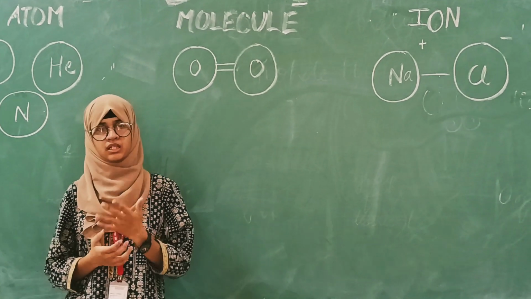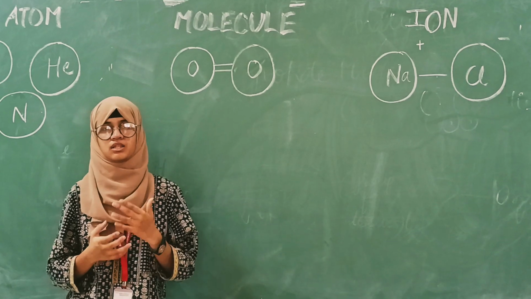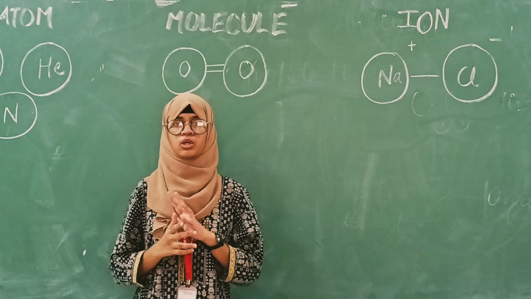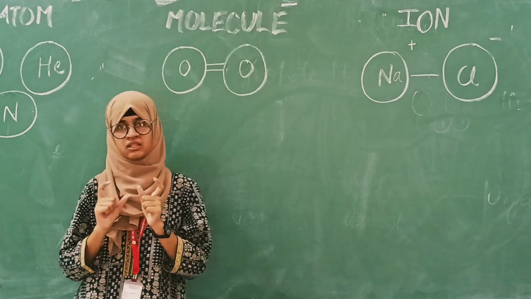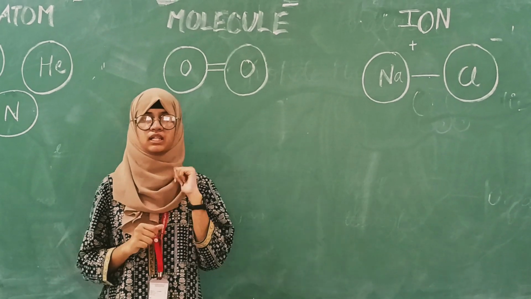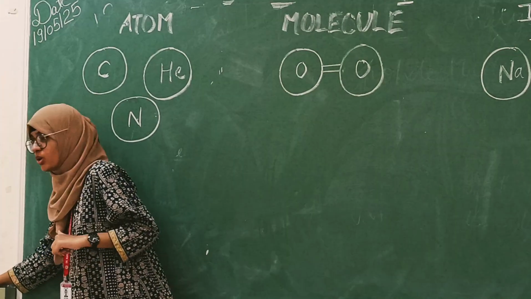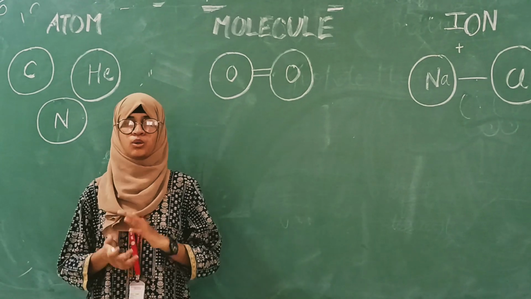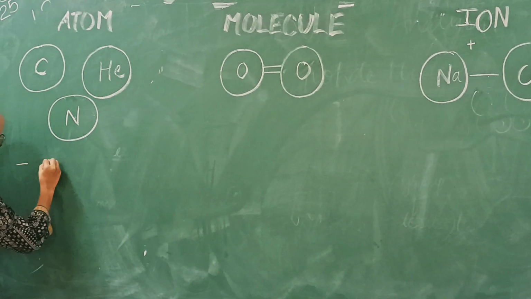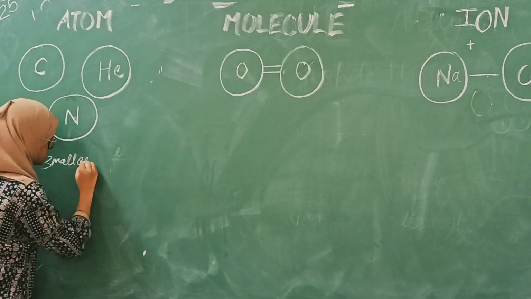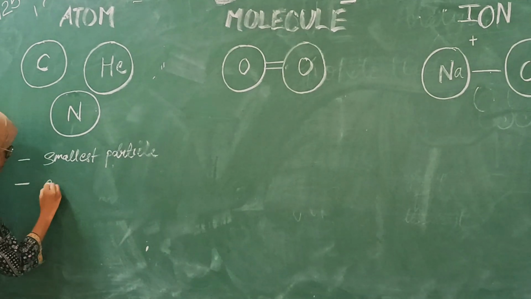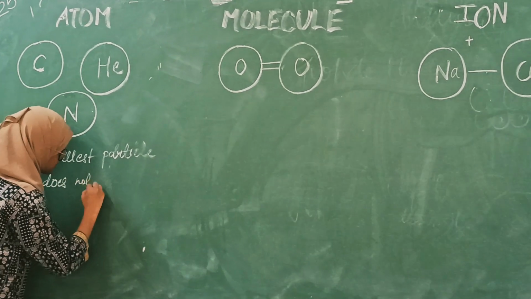Ancient Indian and Greek philosophers have suggested that if we keep dividing matter, a stage will come where further division will not be possible. That indivisible particle was named the atom. But today we define an atom as the smallest particle of an element which usually does not exist independently.